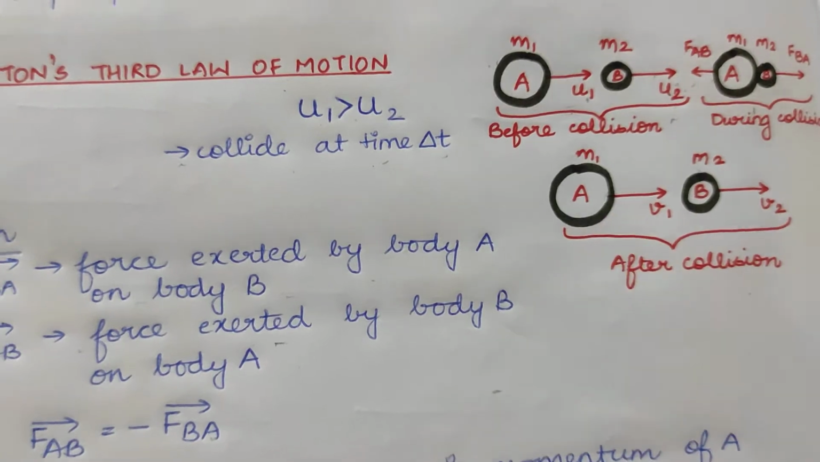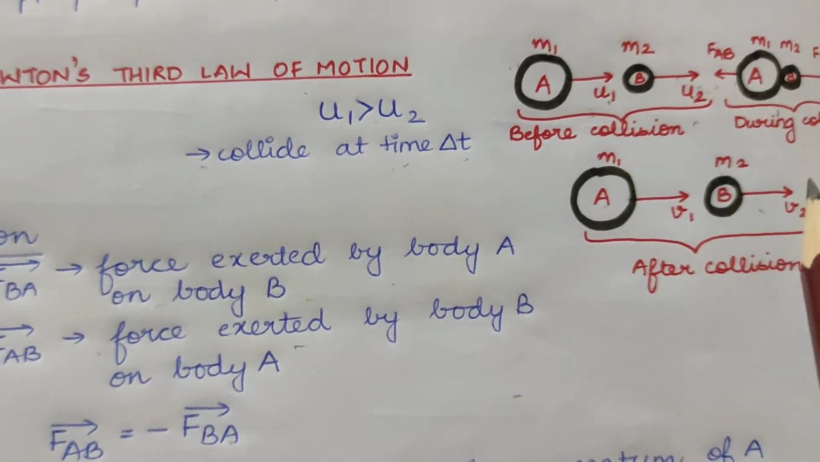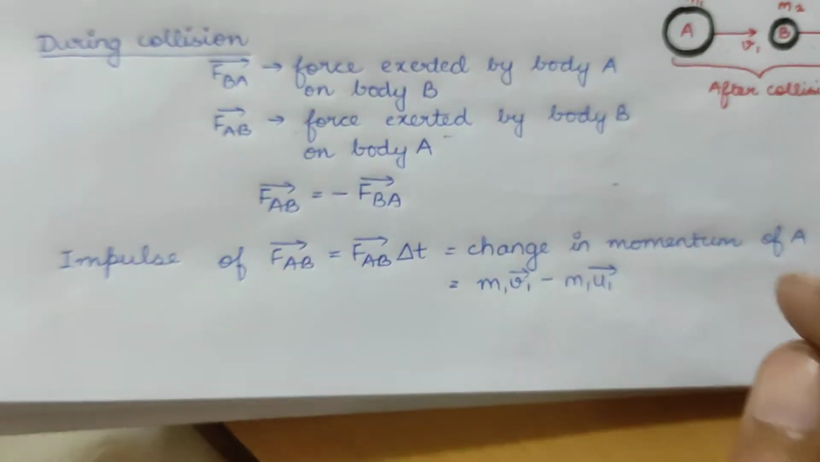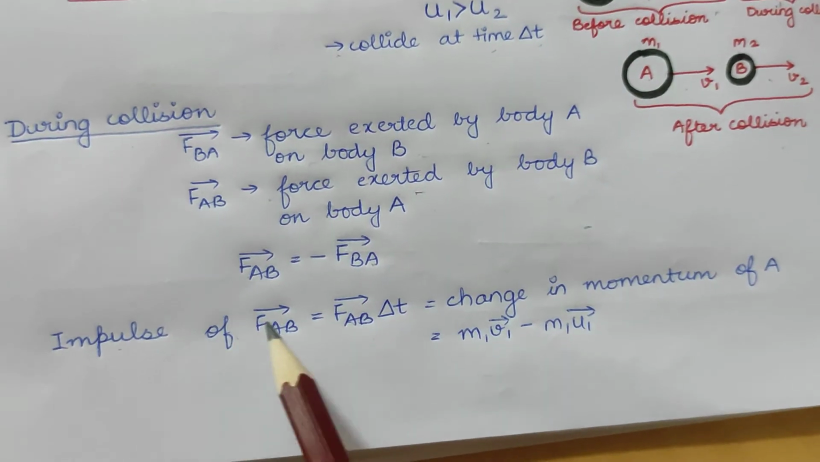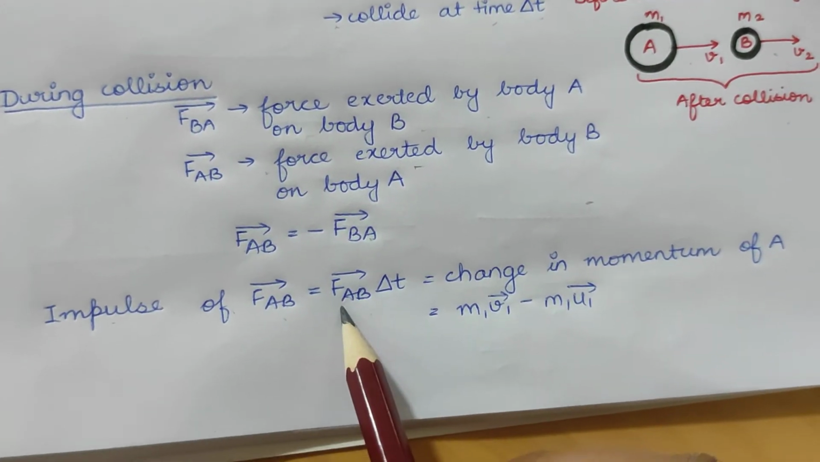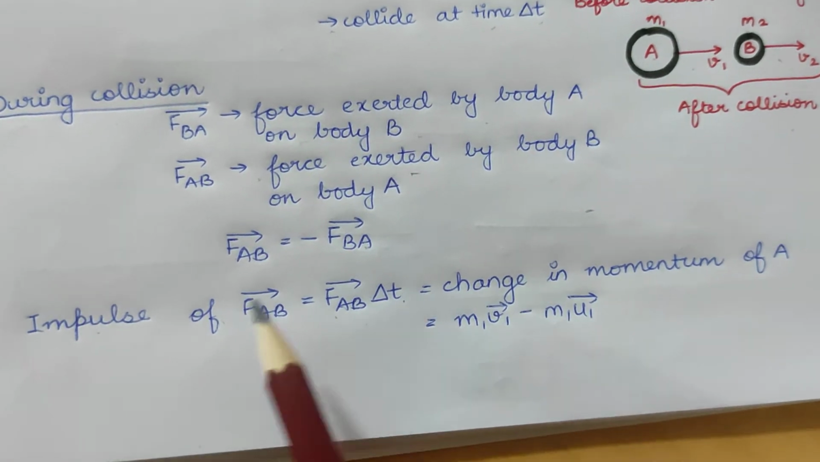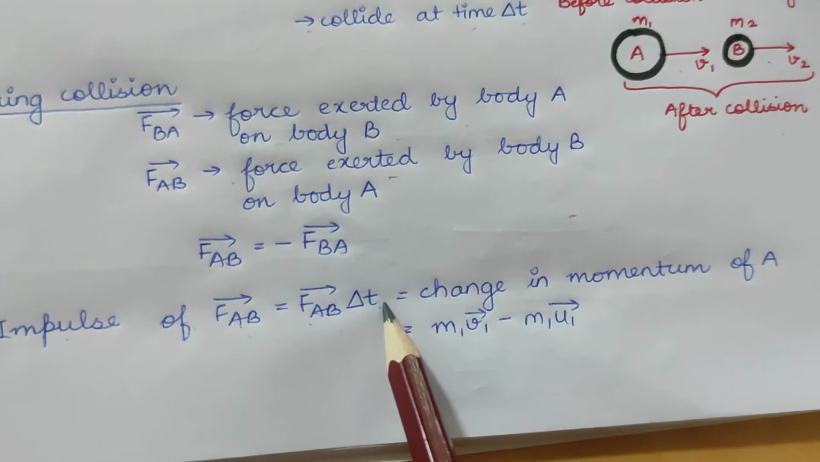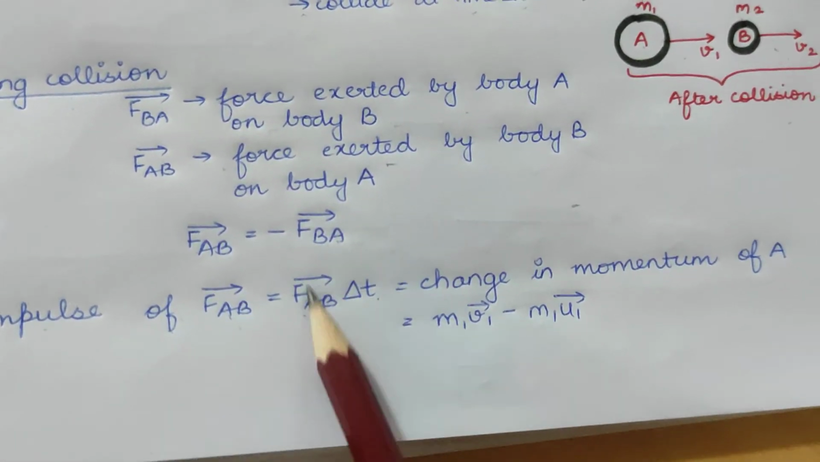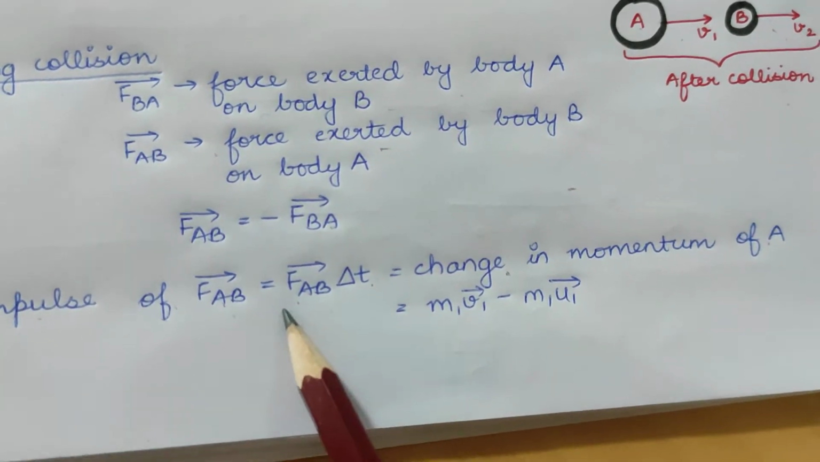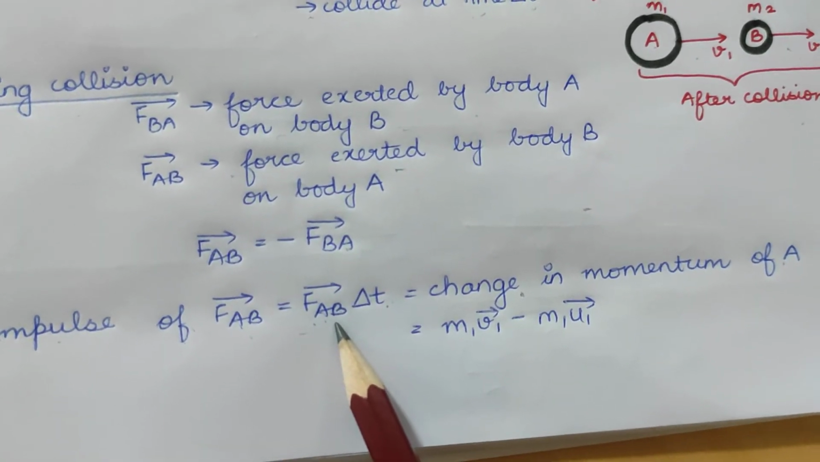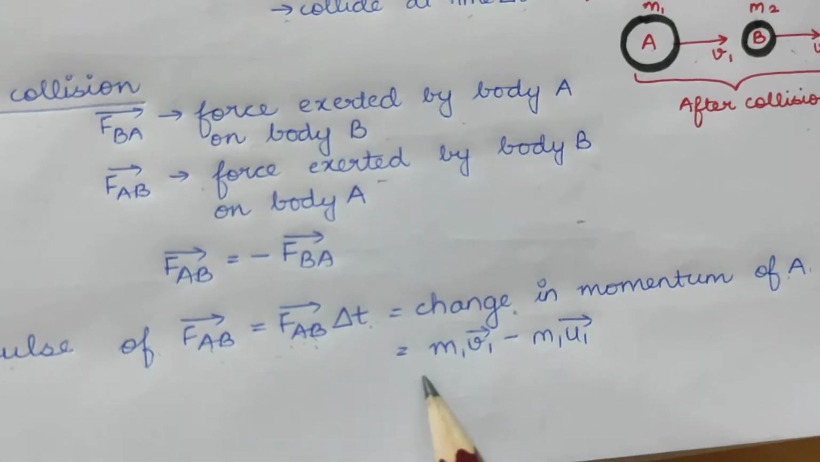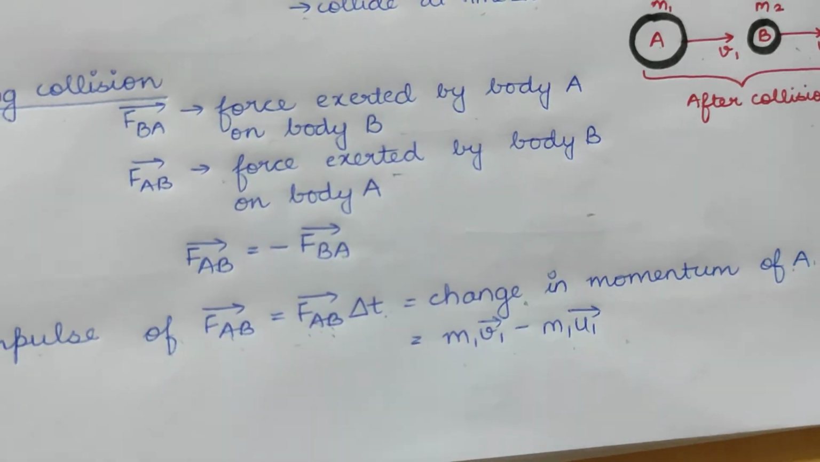Now after collision, these bodies will attain different velocities, which are v1 and v2. So what is the formula for impulse of force? It is equal to force into time change. So impulse of vector FAB will be equal to vector FAB into delta t, and we know that impulse is equal to change in momentum. As this is the force exerted by body B on body A, there will be a change in momentum of body A, and it can be represented as m1 v1 minus m1 u1.